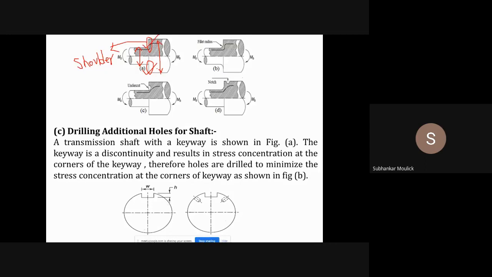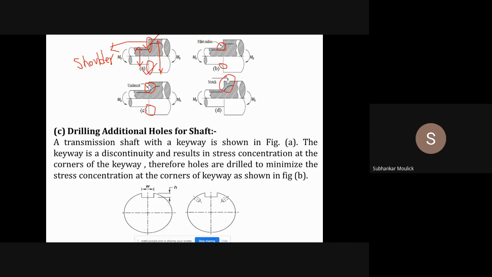In order to reduce the effect of stress concentration, either you make a fillet near the shoulder. You can make a fillet by giving suitable radius. This is your fillet. Stress concentration will be evenly distributed. Or you can make an undercut near the shoulder region, or you can make a notch near the shoulder region.